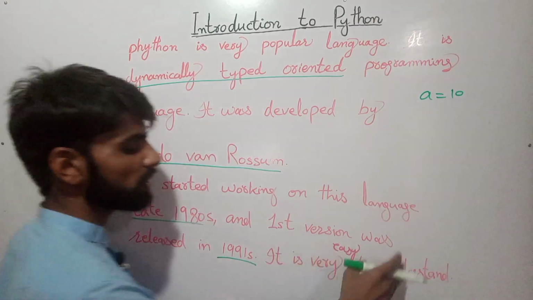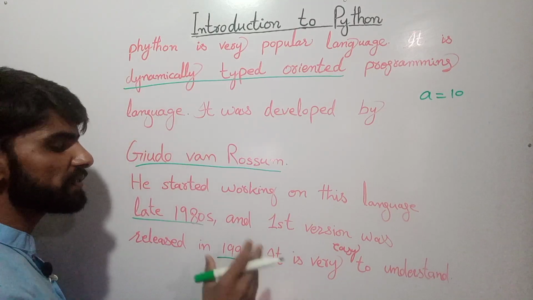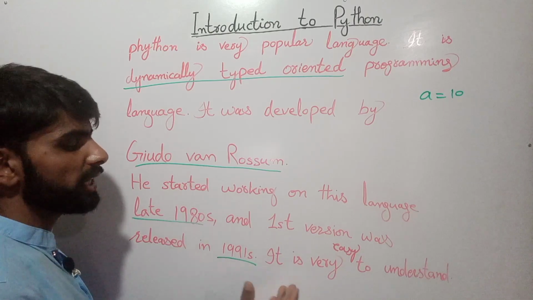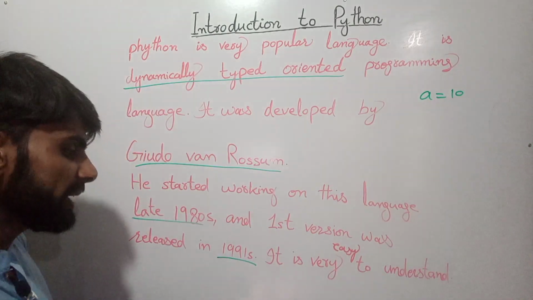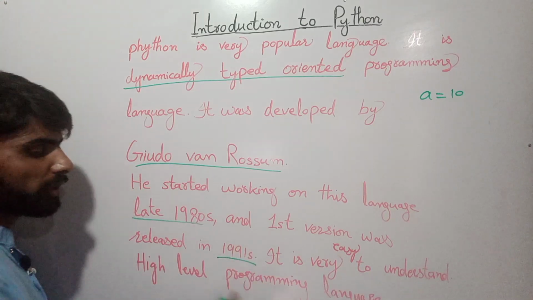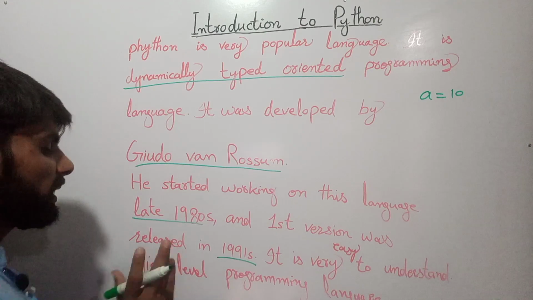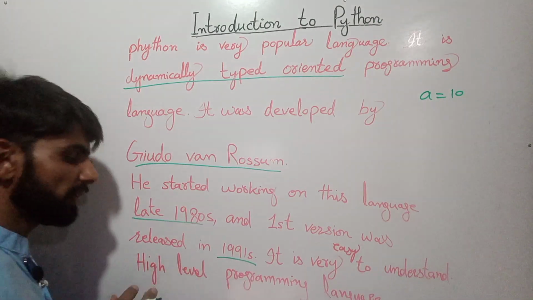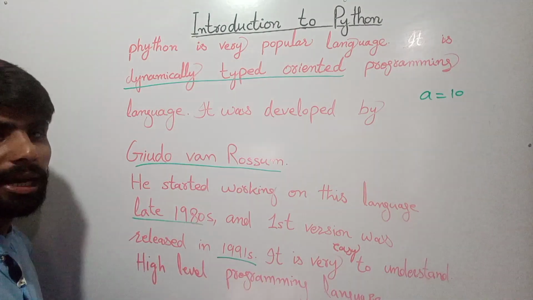It is very easy to understand. It means that its code is very concise and short, and we can easily understand its syntax, right? And it is a high level programming language. High level programming language means that it is very close to the human language, right?